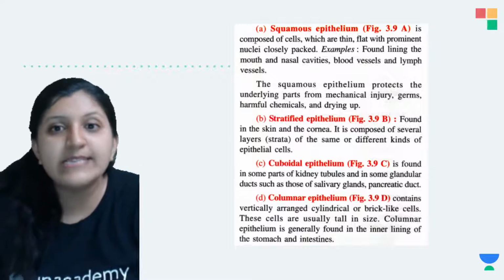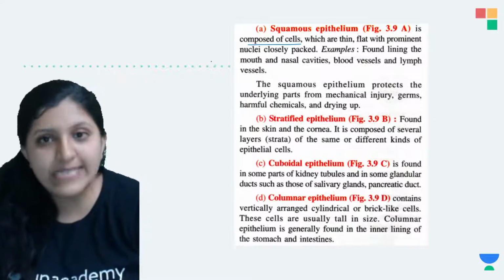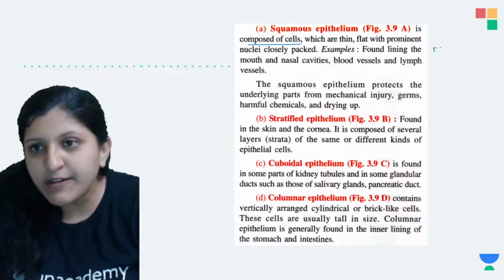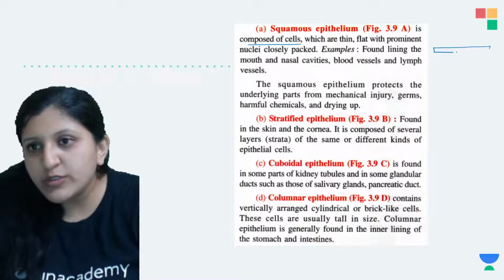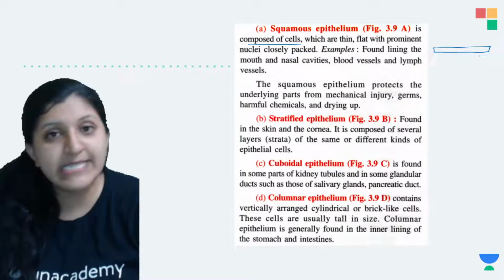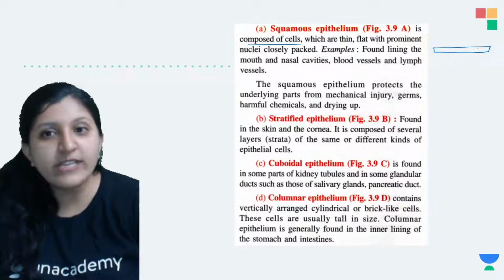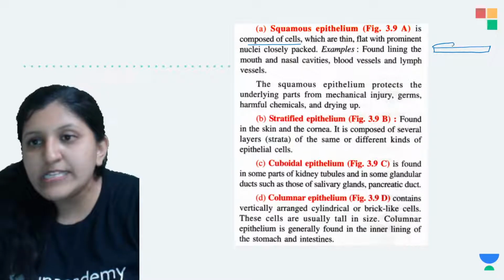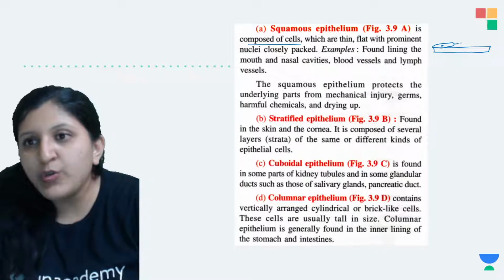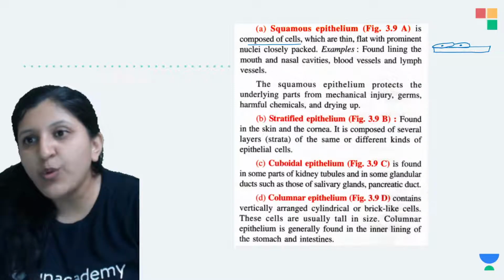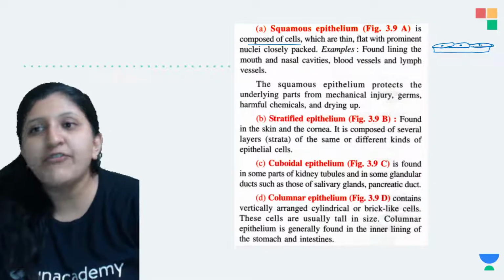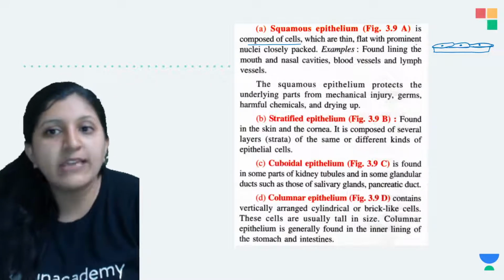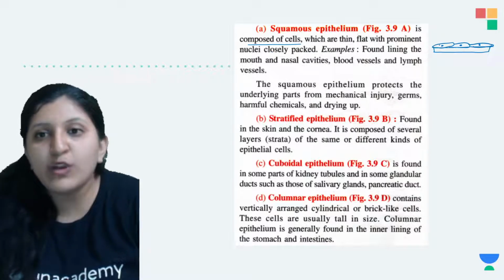So this one is composed of cells. Okay, so all those are flat cells. So now let's say here itself I'll draw in a small way. Okay, so this is a basement membrane. Always a basement membrane has to be there as a support for an epithelial cell, always. So now you can find these flat cells having their own nucleus. So this is a flat cell having its own nucleus. Okay, so this is a squamous epithelium with the flat and prominent nuclei that are closely packed.